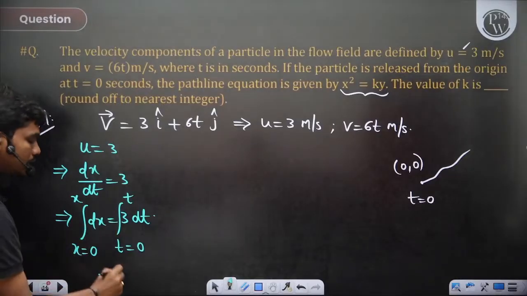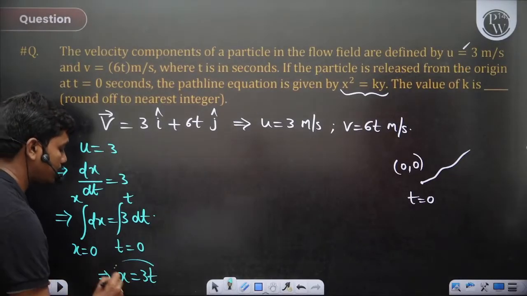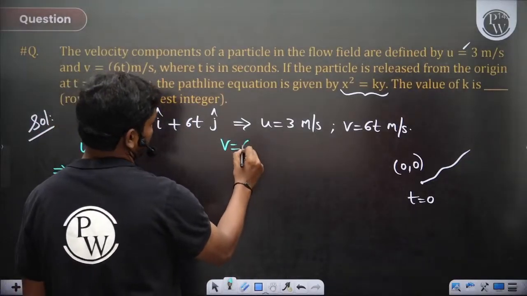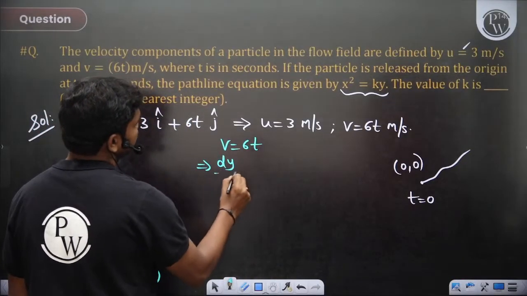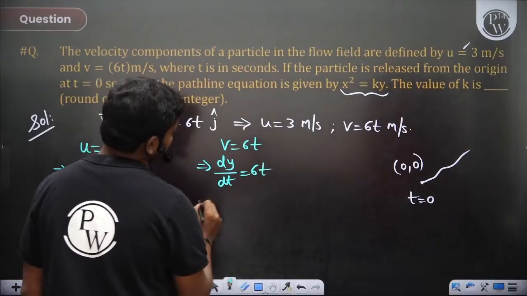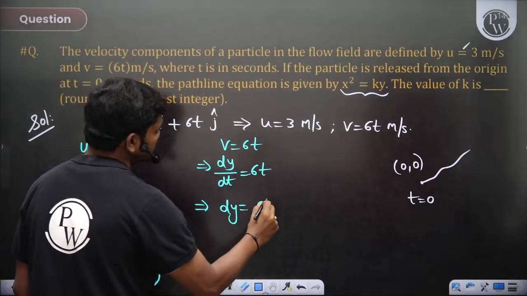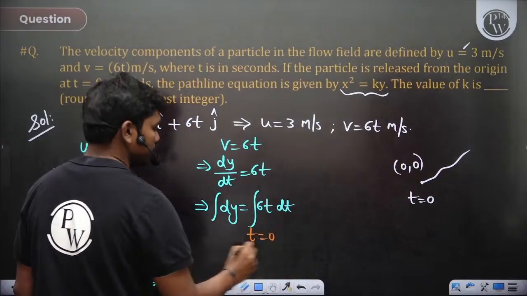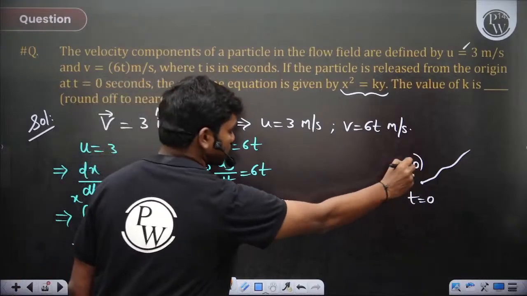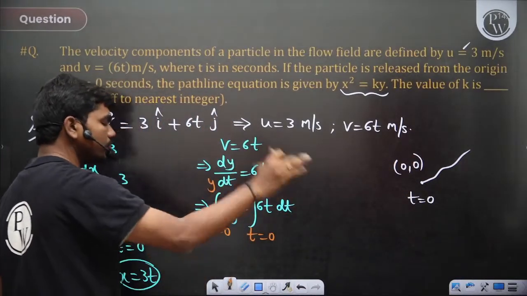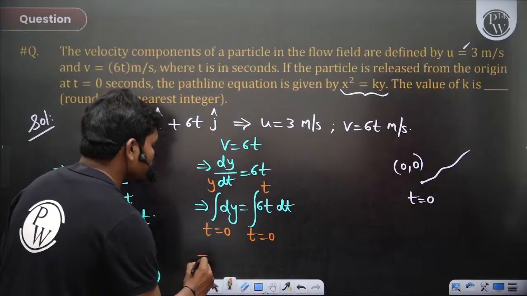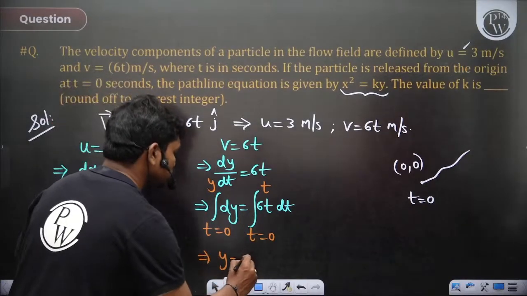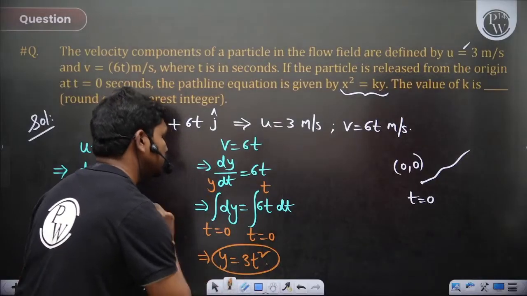So if you solve these definite integrals, x is equal to 3t is what you would get. Similarly, if you take y, dy by dt is equal to 6t. So dy is equal to 6t dt. You integrate this again from t equal to 0. At t equal to 0, the y coordinate is also 0. You see, it's at the origin. So at some time t, this is at some y location, which you don't know right now. So y is equal to, integration of 6t is 3t square. Y is equal to 3t square.